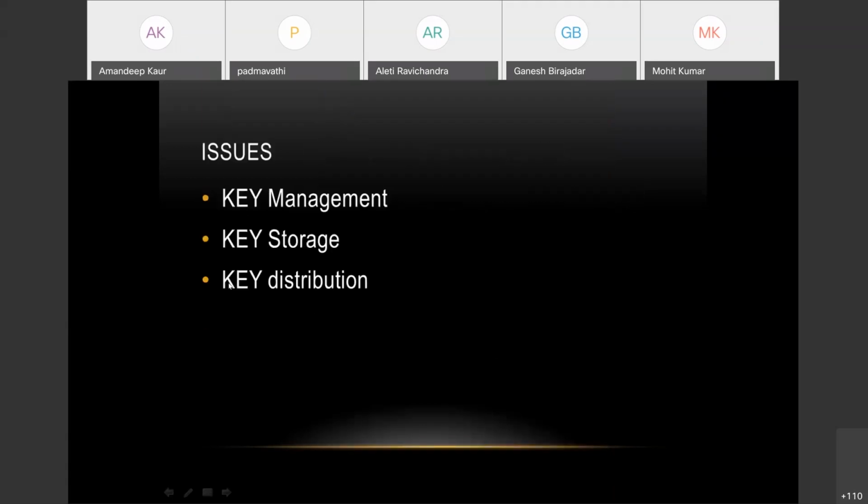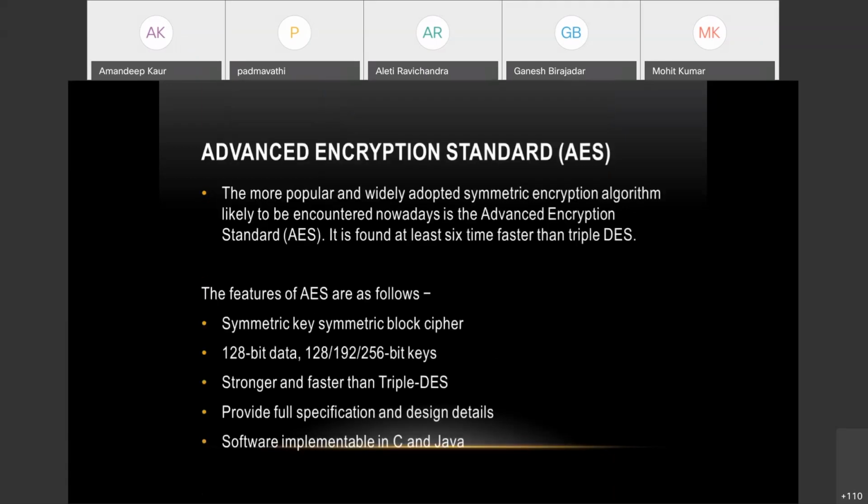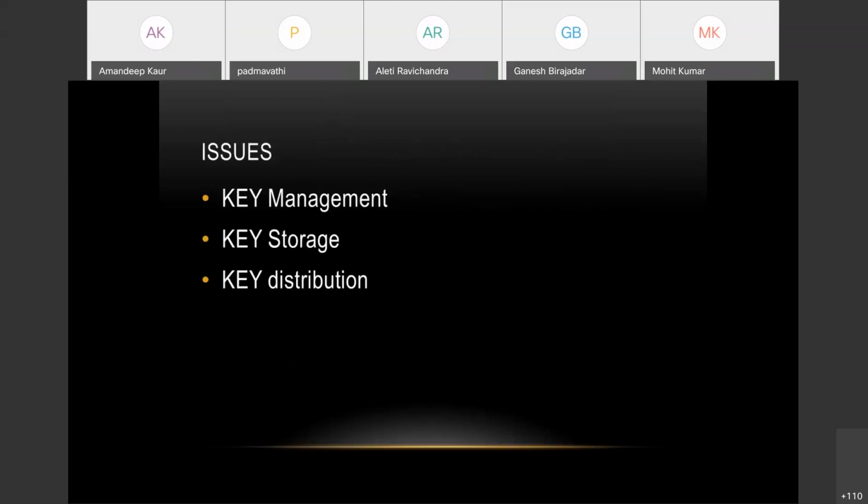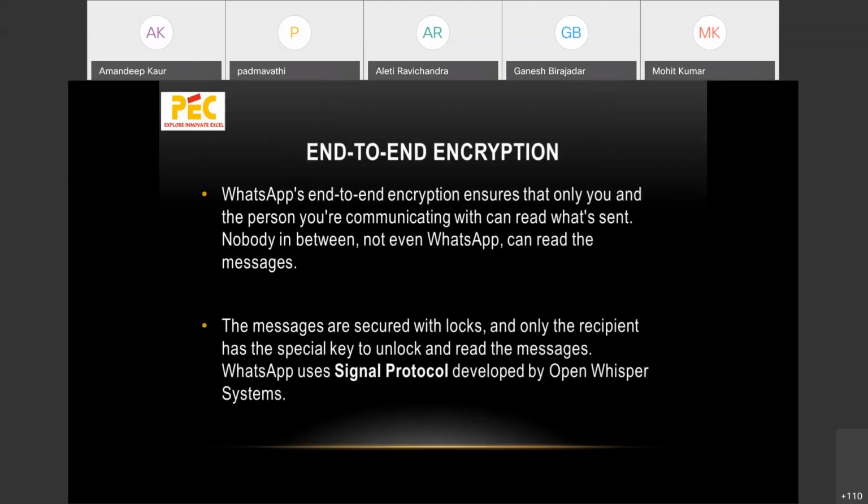Now, in this, I gave you a brief idea about what these symmetric cryptography algorithms are. After this, we'll be seeing one more term called end-to-end encryption. You must have heard about this term when you talk of WhatsApp. WhatsApp has this end-to-end encryption feature. WhatsApp ensures that for the person with whom you are communicating, there is no one in between.